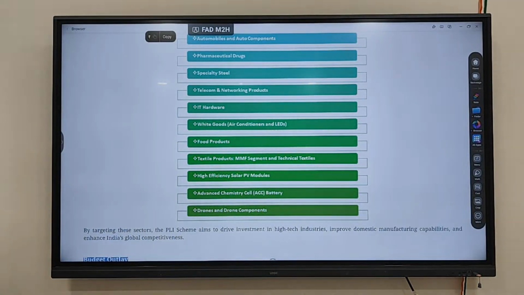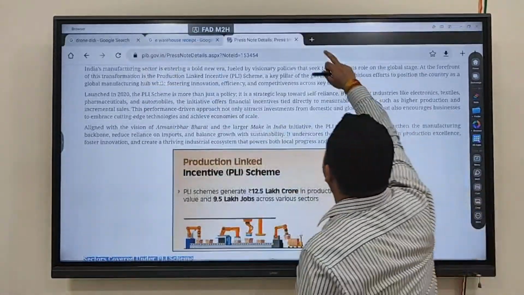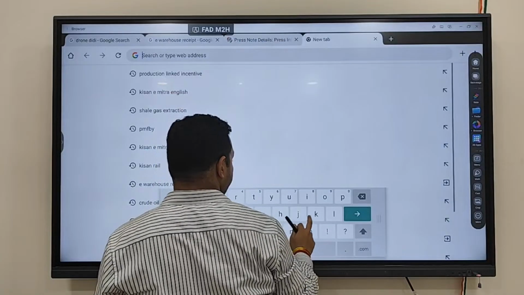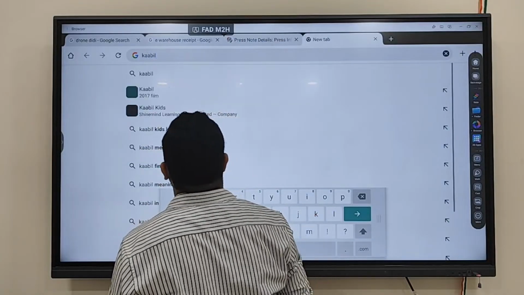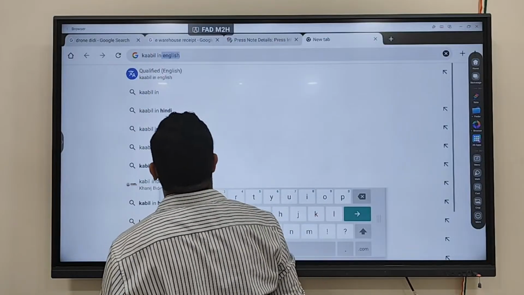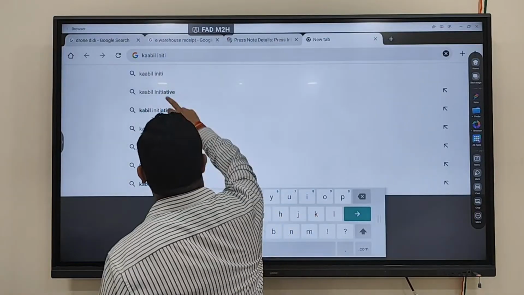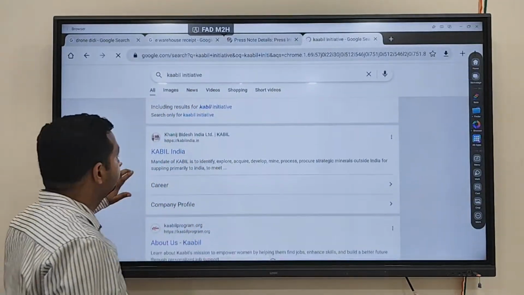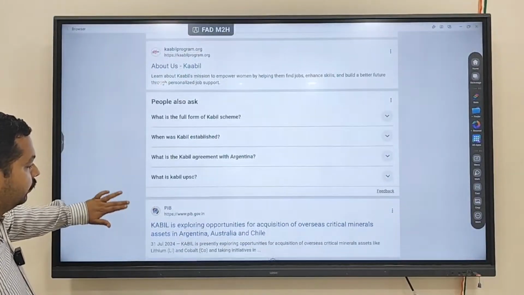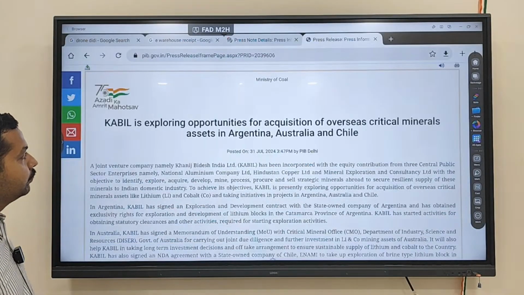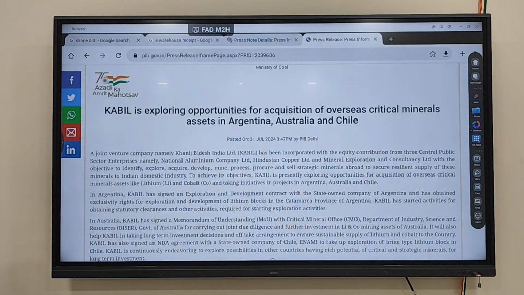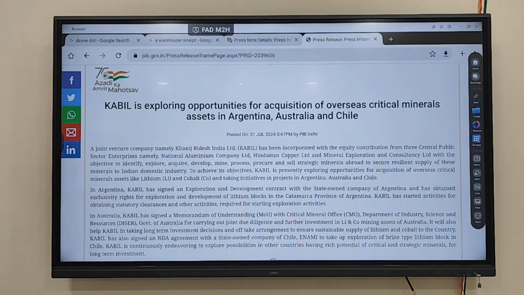So production linked incentive schemes have been launched. That is another important thing that has been done. Another thing government has brought for this is KABIL. You can see this one. KABIL is exploring opportunities for acquisition of overseas critical mineral resources. So what is KABIL? It is Khanij Bidesh India Limited.